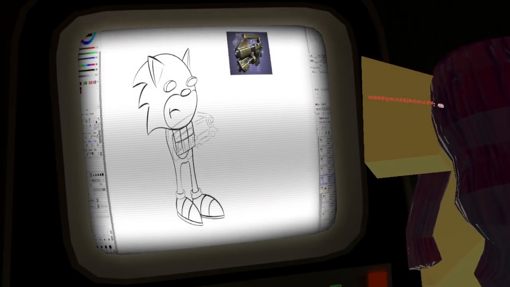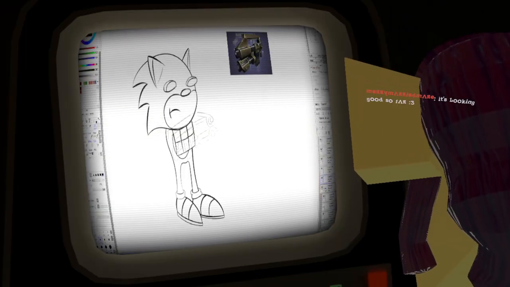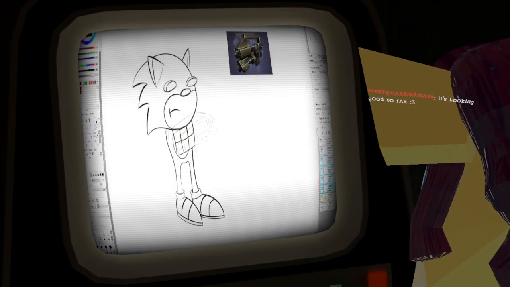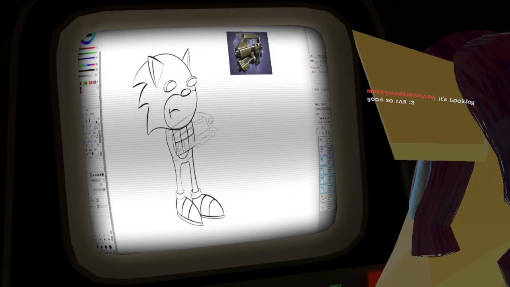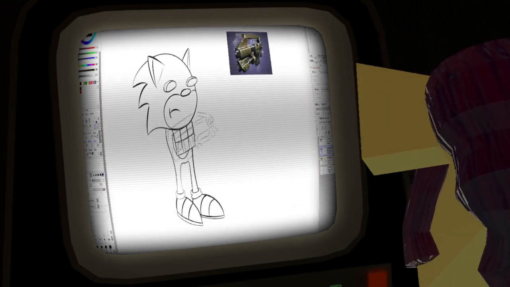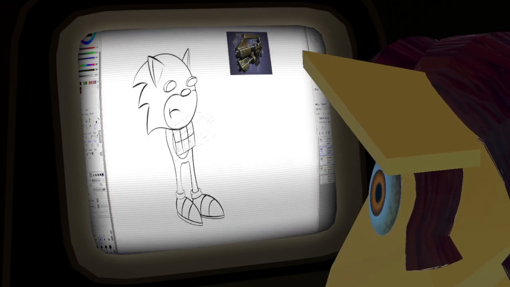Now these can all merge. I got a bunch of this stuff going on. E, save, new layer.